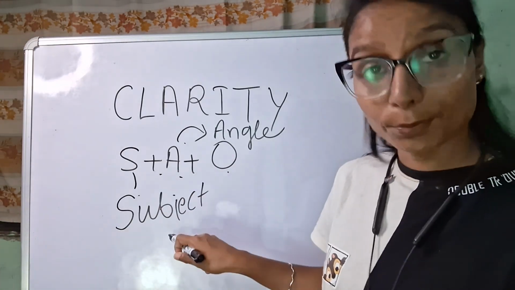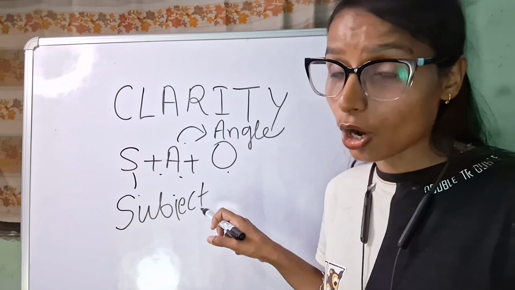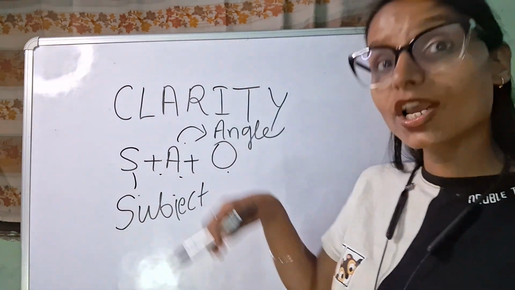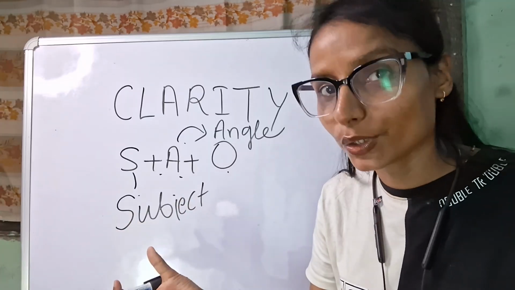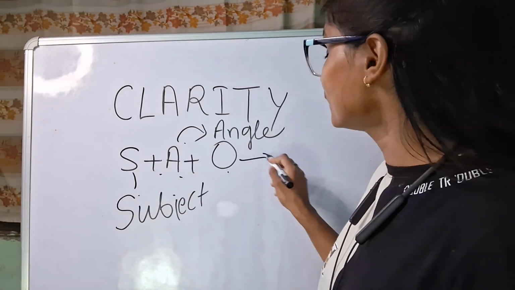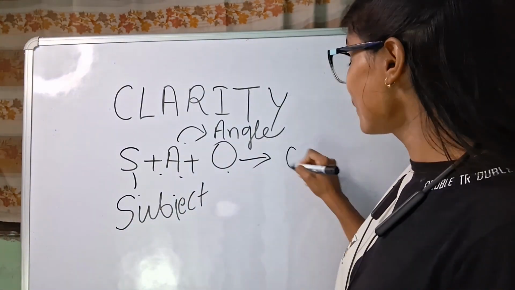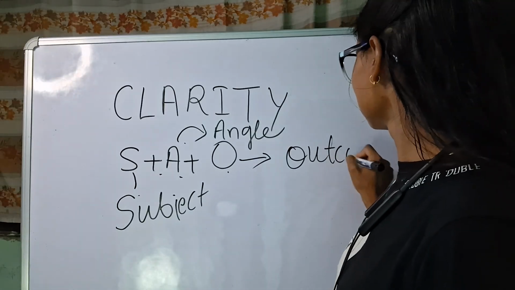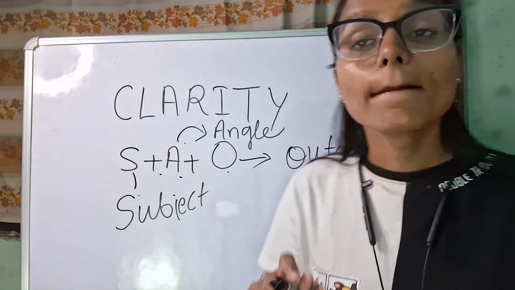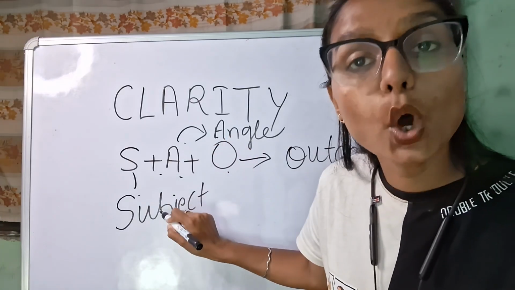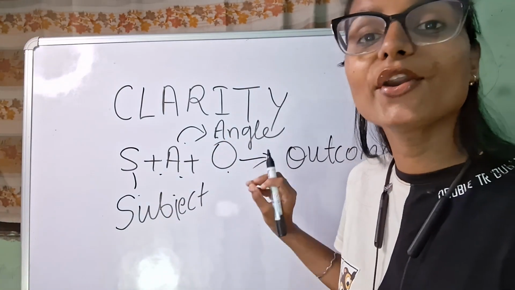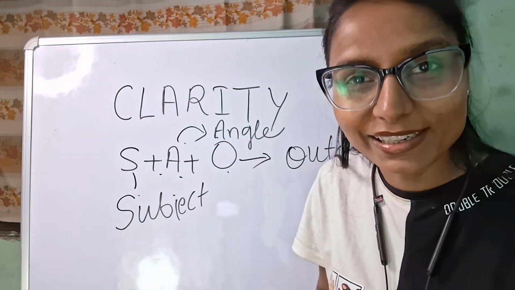So S is the subject on which we are going to talk about. Angle is in which idea, in which way, in which method we are going to talk about. And outcomes. O means outcome, which means after applying this angle on the subject, which kind of outcomes we will get.